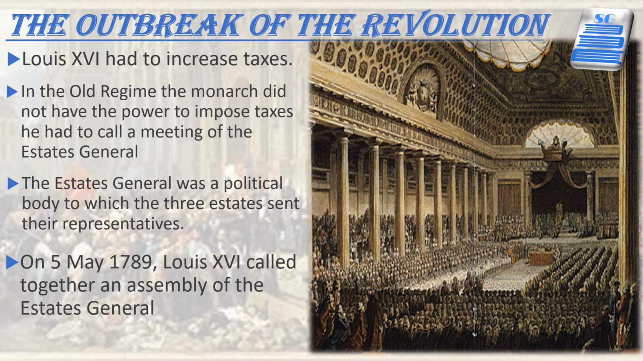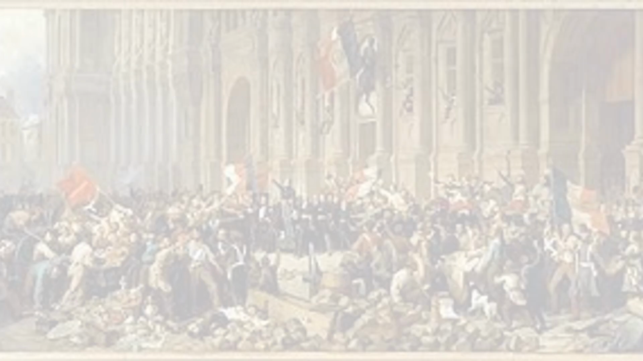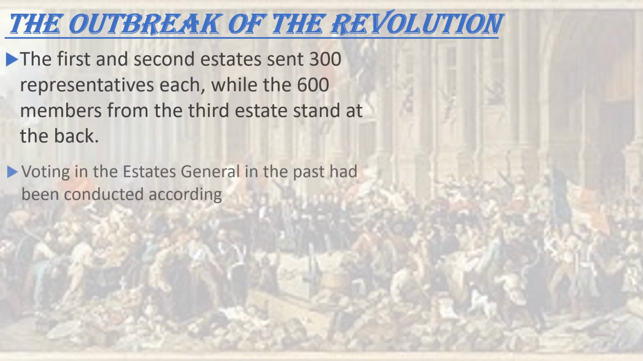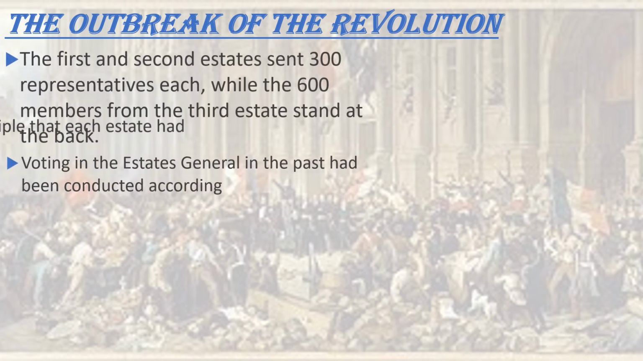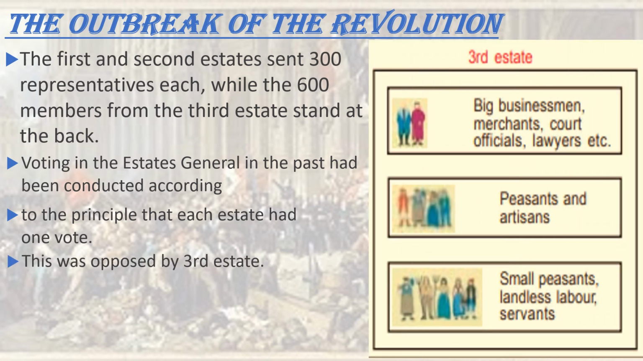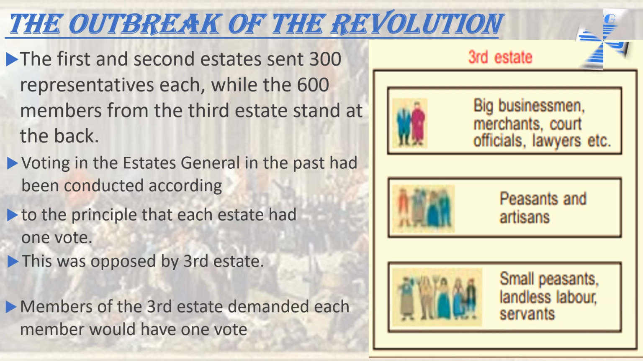Voting in the Estates General in the past had been conducted according to the principle that each estate had one vote, and the same practice was to be continued this time. So the third estate walked out in protest. They vowed not to disperse until a constitution was drawn up for France that would restrict the powers of the king. The members of the third estate demanded that each member have one vote.